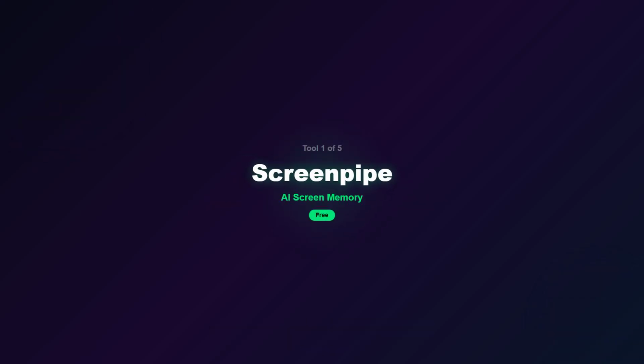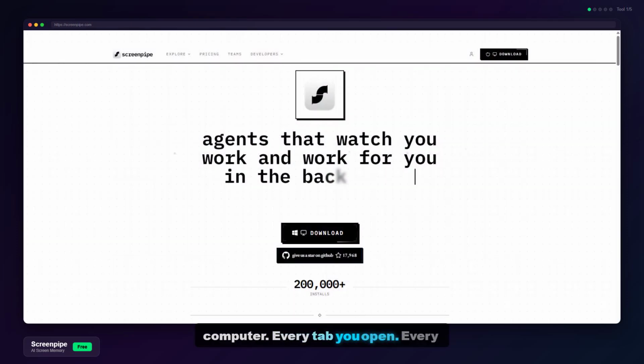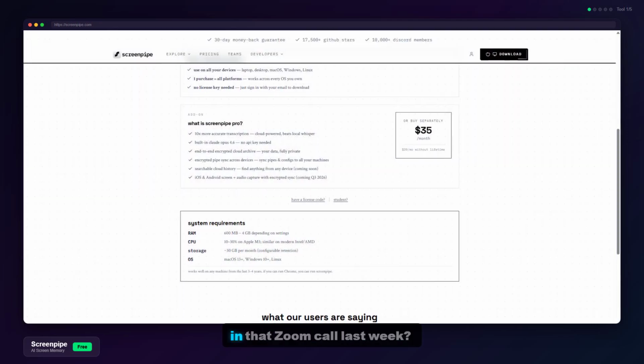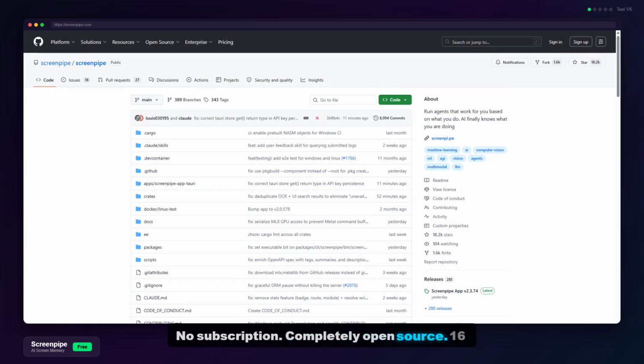It records everything you do on your computer. Every tab you open, every meeting you attend, every message you type. All stored locally on your device. Then you search it with AI. What was that website I visited on Tuesday? Screenpipe finds it. What did my coworker say in that Zoom call last week? Screenpipe has the transcript. No cloud. No subscription. Completely open source.